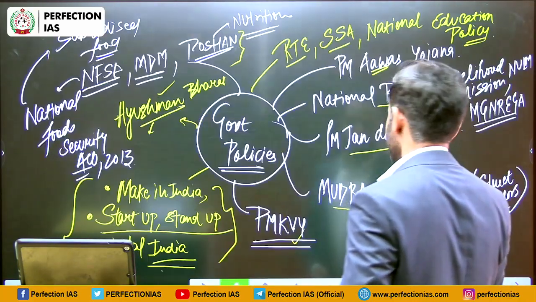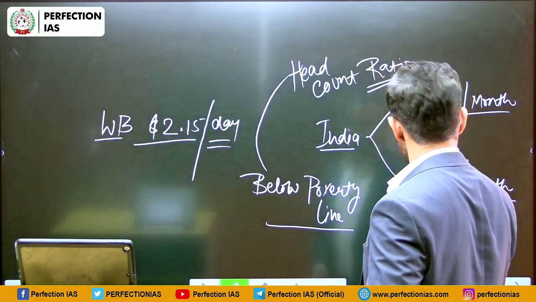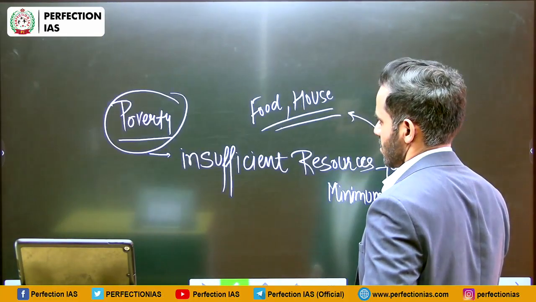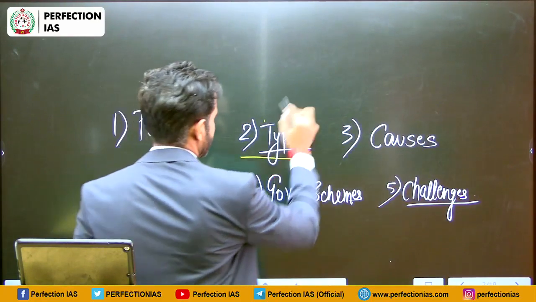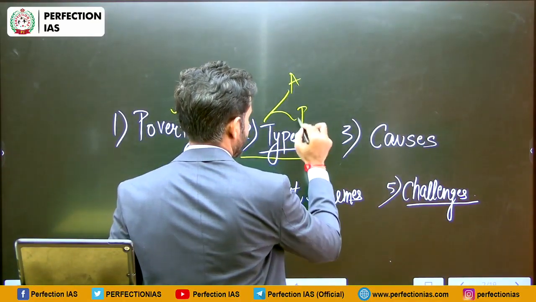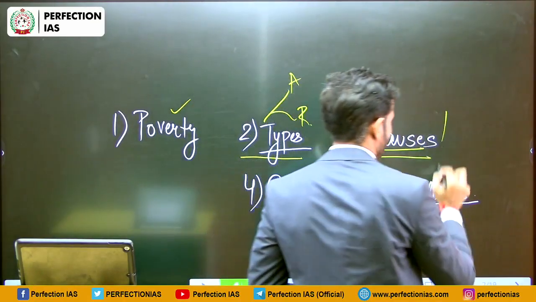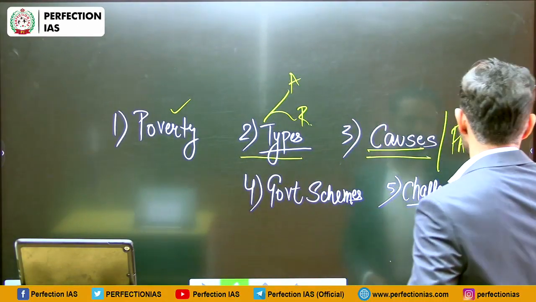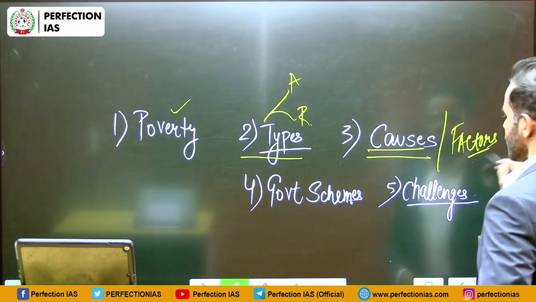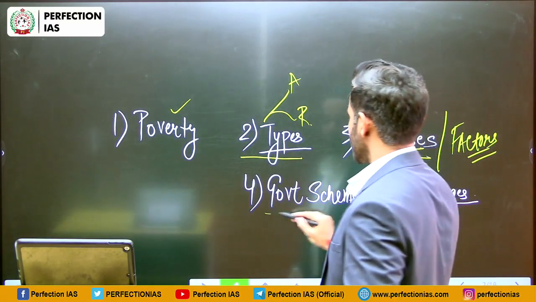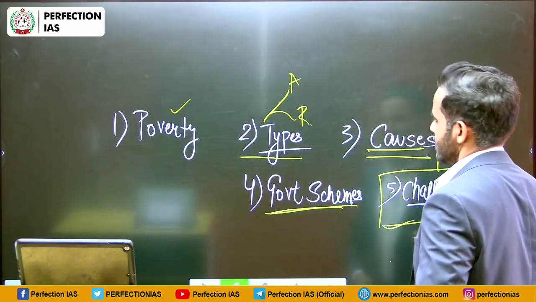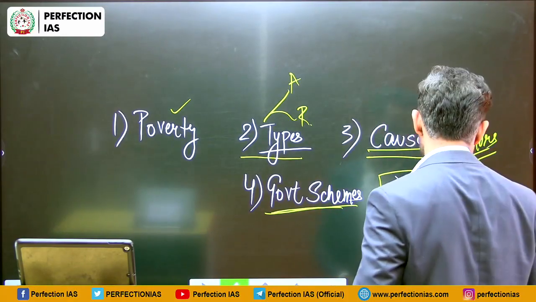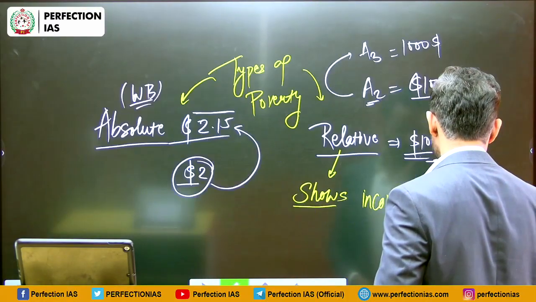So in this entire lecture we have discussed what is poverty, what are the types of poverty, absolute poverty, relative poverty, then what are the causes or factors responsible for poverty, then we have discussed various government schemes, and in the end we have discussed the challenges in the poverty eradication. Now there is one question for you.